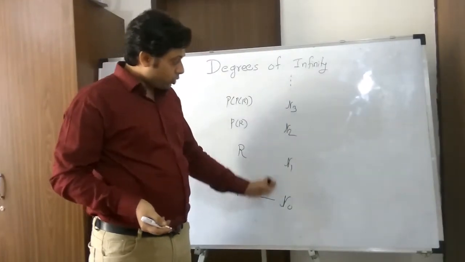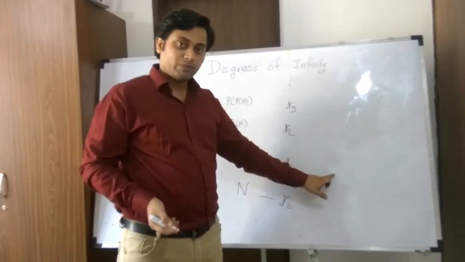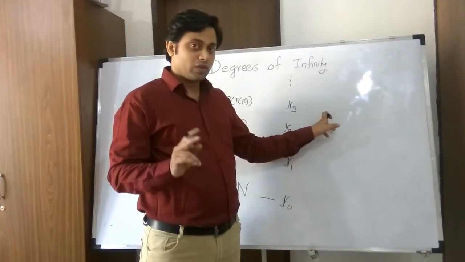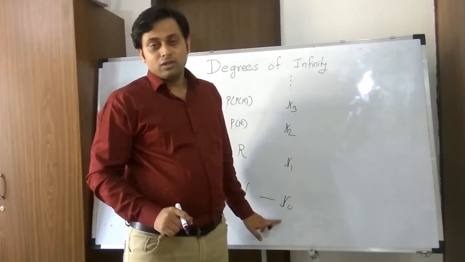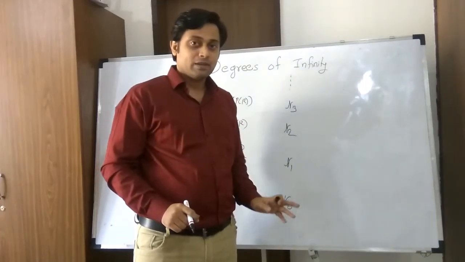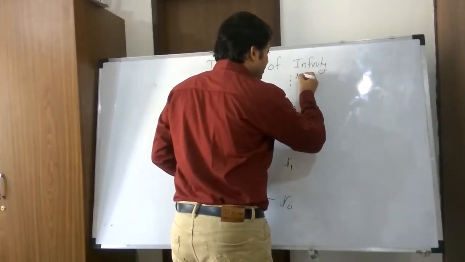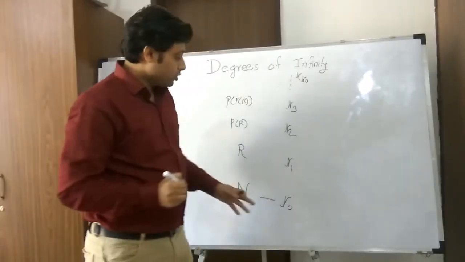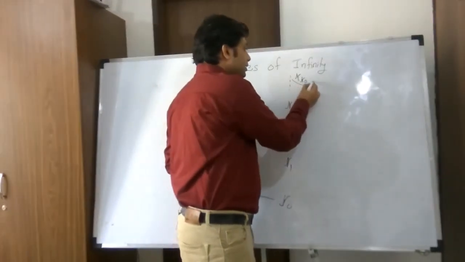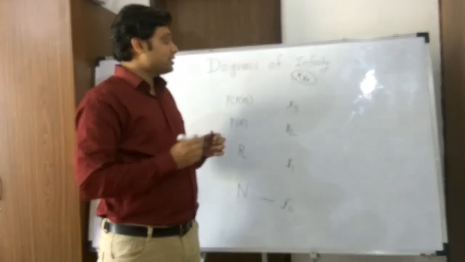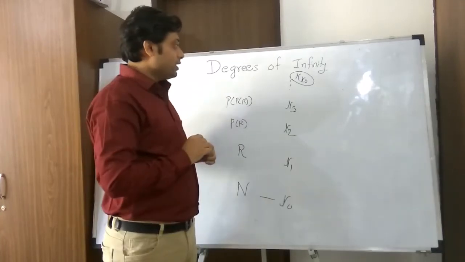So if you observe this, aleph 0 can be mapped to 1, aleph 1 can be mapped to 2, this to 3, this to 4. So there is a one-to-one mapping between all these alephs and natural numbers. So the set of all these alephs is equal in number to the natural numbers. So what is the cardinality of the natural numbers? It is aleph 0. So I can go up to aleph 0. And at this point, Cantor rested his case and said that this is the biggest infinity one can imagine.